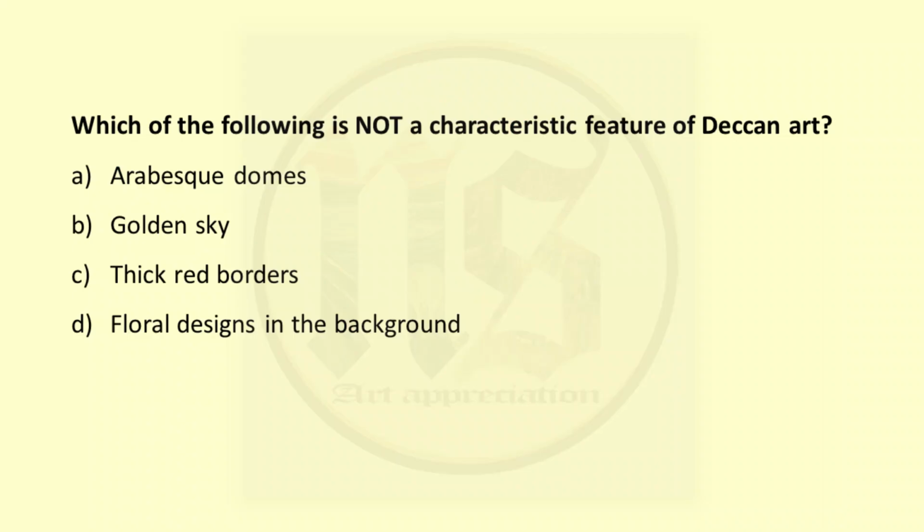Further on, which of the following is not a characteristic feature of Deccan art? A, B, D. That is arabesque domes, which means the domes in Arabian style, golden sky, floral designs in the background are all seen in Deccan miniatures. C, thick red borders are part of Pahadi miniatures. They are not there in Deccan art. So C is our correct answer.